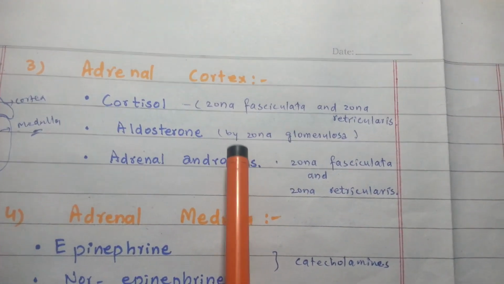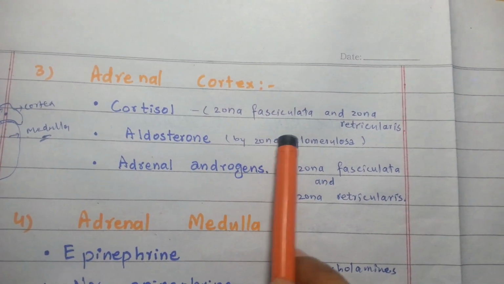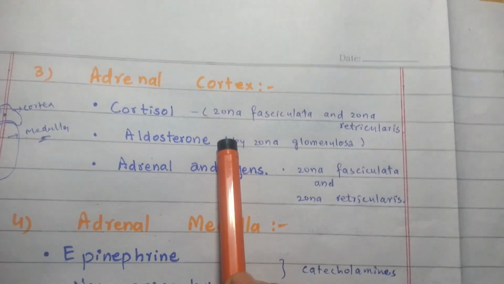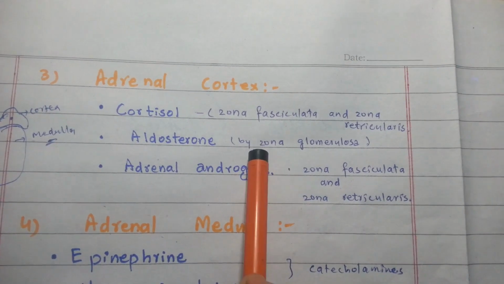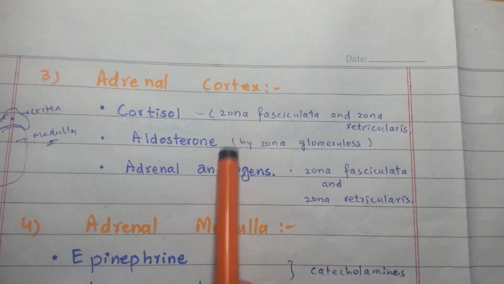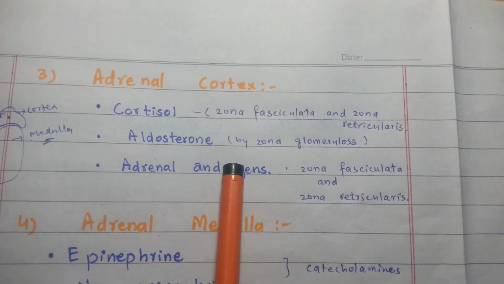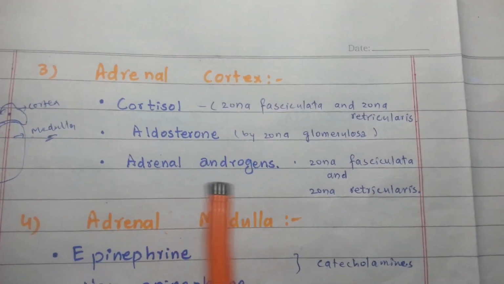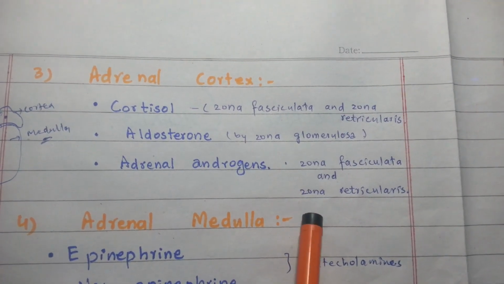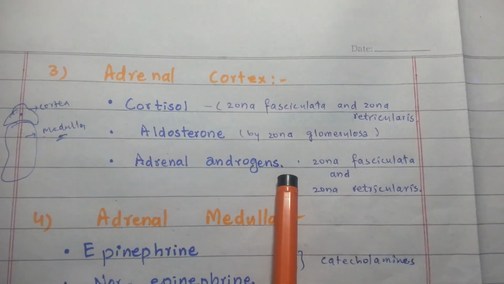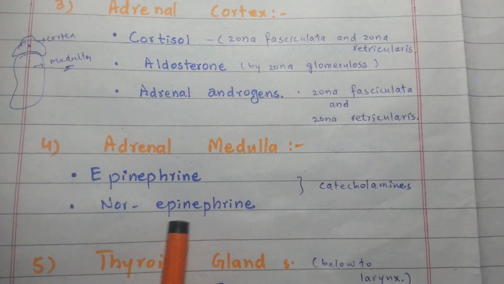Cortisol, which is secreted by the zona fasciculata and the zona reticularis of the adrenal cortex, has a growth hormone-like function. Aldosterone is secreted by the zona glomerulosa of the adrenal cortex. Its function is the absorption of sodium and water. The sex hormones are secreted by the zona fasciculata and the zona reticularis of the adrenal cortex. Then the adrenal medulla secretes epinephrine and norepinephrine.